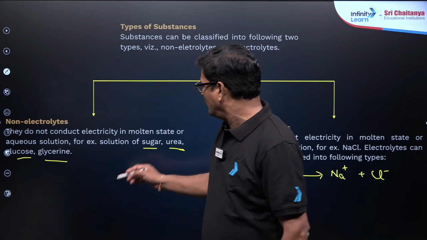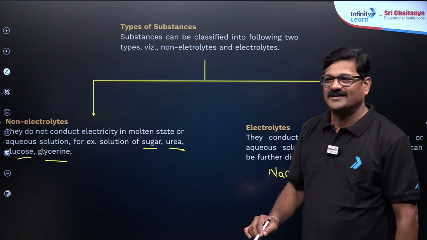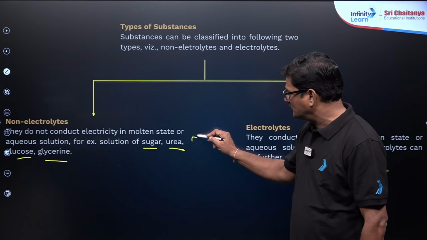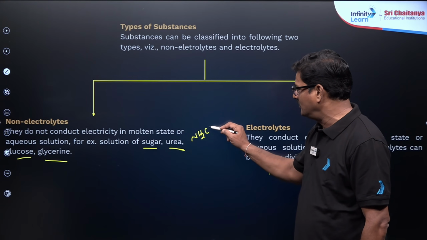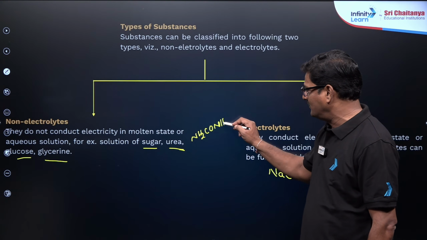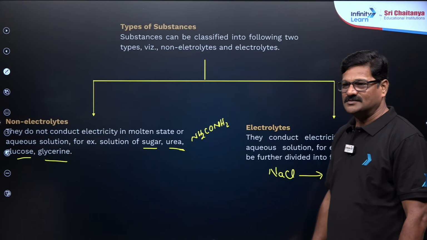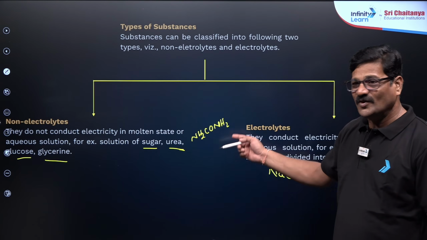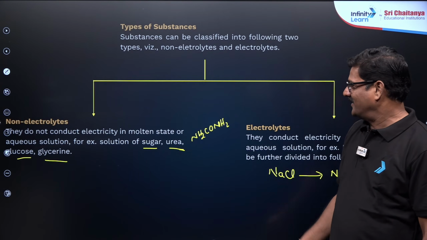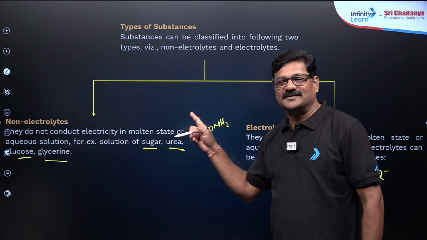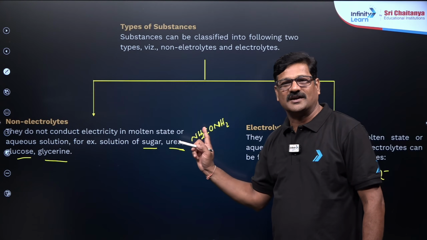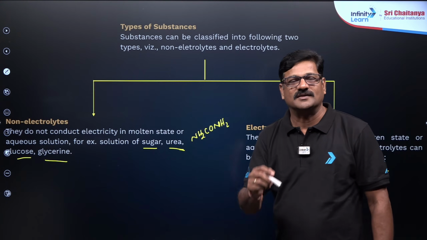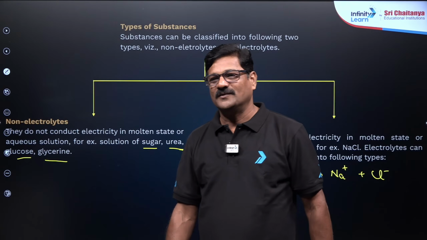Can you all tell me the formula of urea? NH2CONH2. It was the first organic compound prepared in the laboratory. Do you all remember this? Friedrich Wöhler made the first organic compound synthesized in the laboratory, that is urea. That is a non-electrolyte.